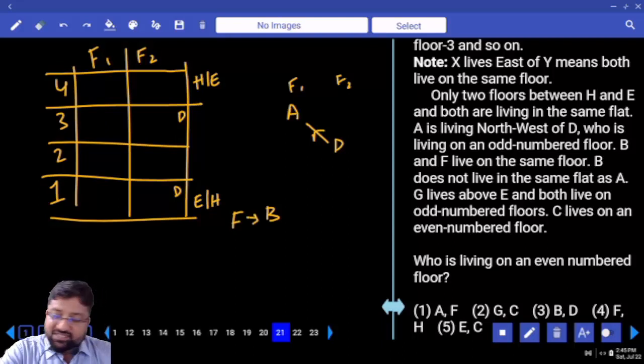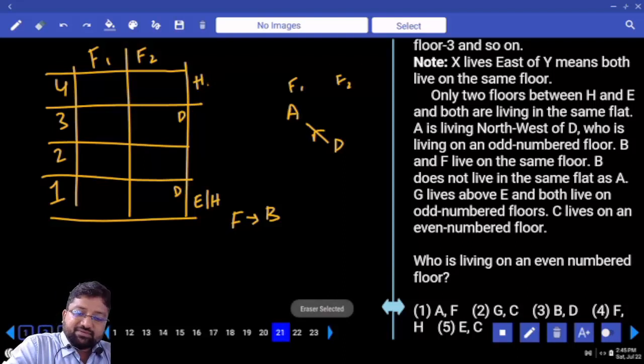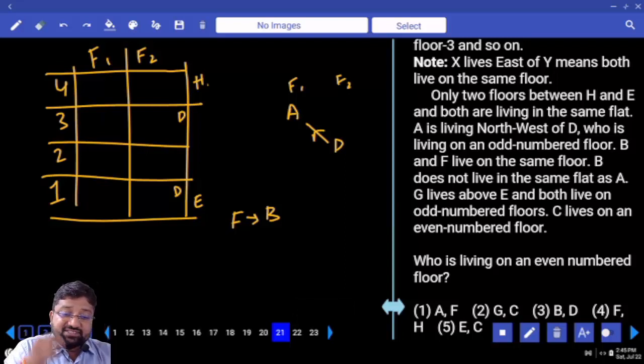Tell me. Next line, read. G lives above E and both live on the odd number floors. G is living above E. So can I go for E in the 4th floor? 100% guarantee. G is living in which floor? G is living above E. Both live in the odd number floors. E is in which floor? 1. G should be in which floor? 3. Both are living in odd number floors.